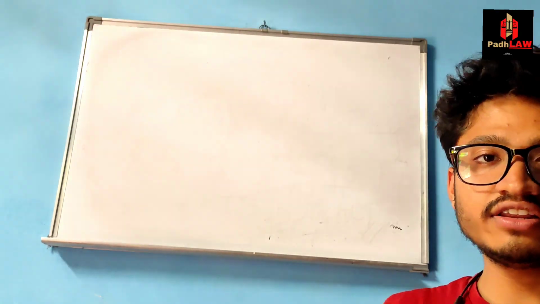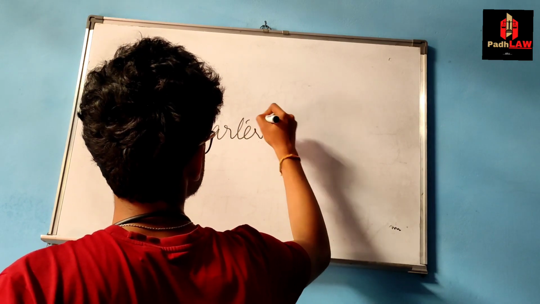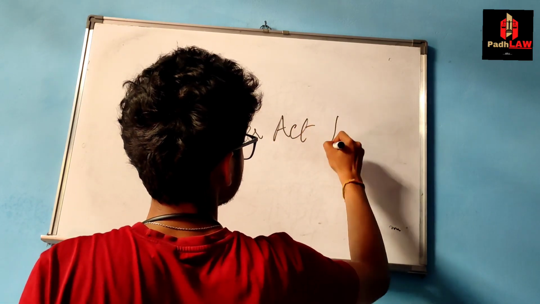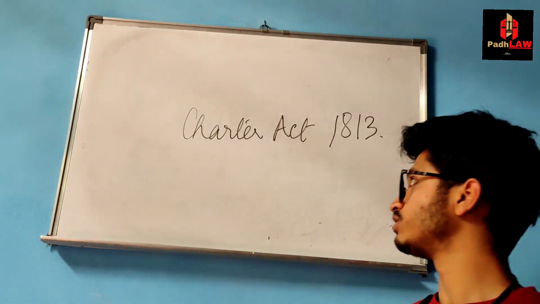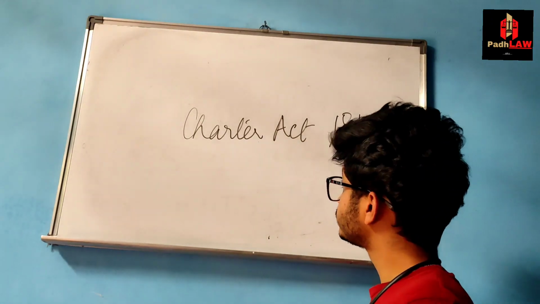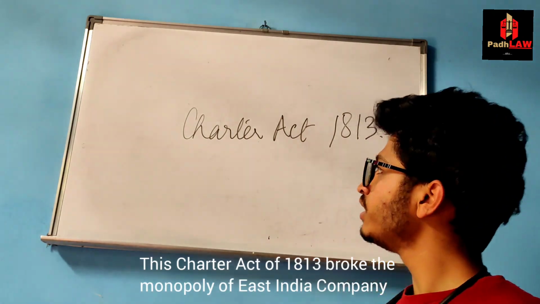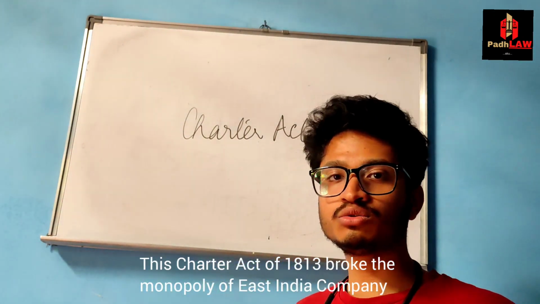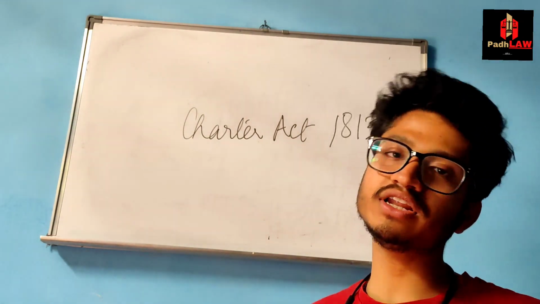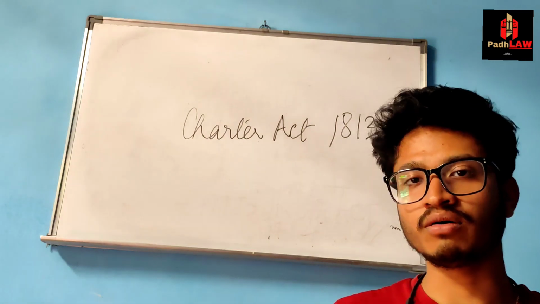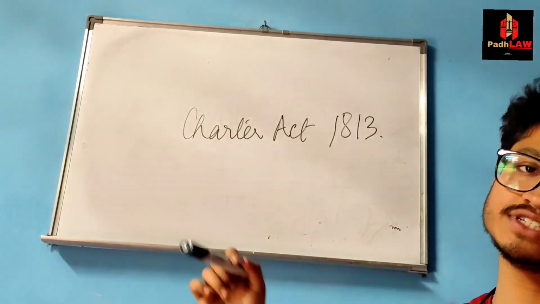So after 1793, let's move on to the Charter Act of 1813. So why is this Charter Act important? It's important because this Charter Act ended the monopoly of the East India Company. How? It opened the markets of India to the rest of Britain. Now not only the East India Company can do business in India, but anyone from England, Britain can do business in India. So it broke the monopoly of East India Company.